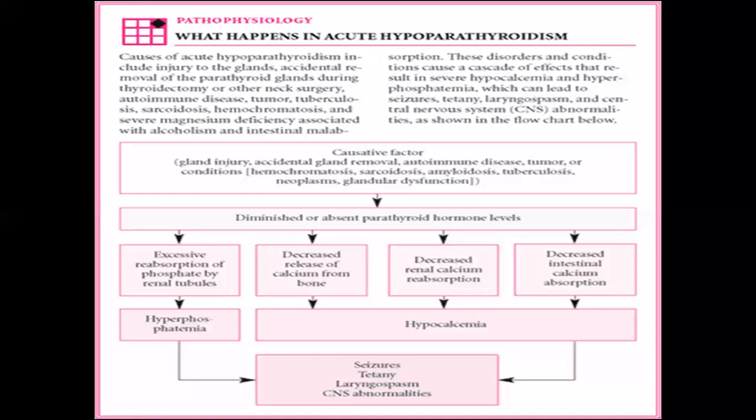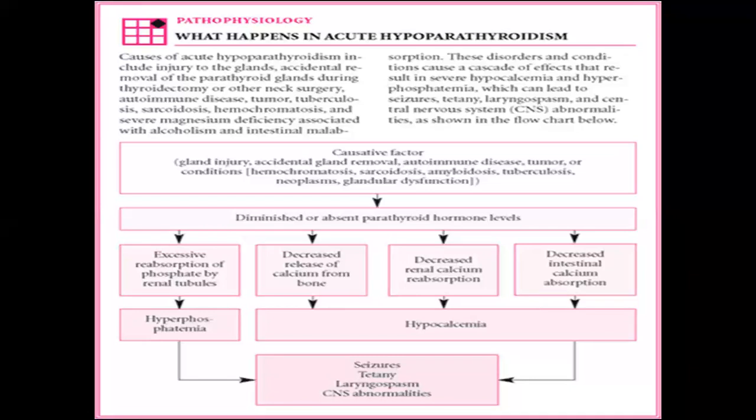Now, diminished or absent parathyroid hormone levels can lead to decreased renal reabsorption of calcium. That also leads to hypocalcemia. Decreased intestinal calcium absorption, that's because of decreased or absent parathyroid hormone.